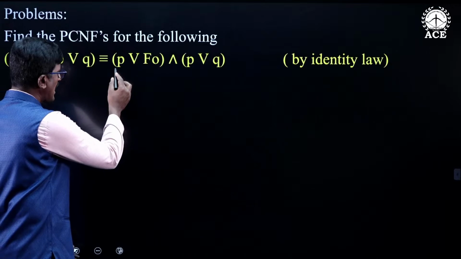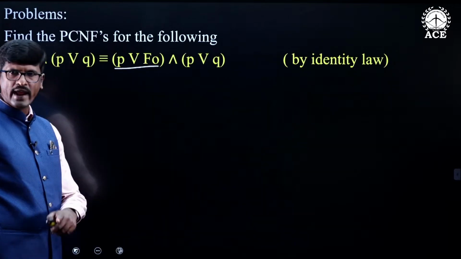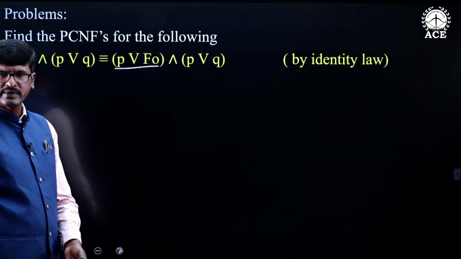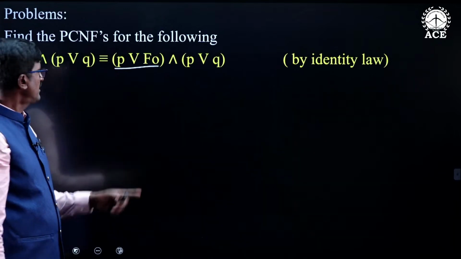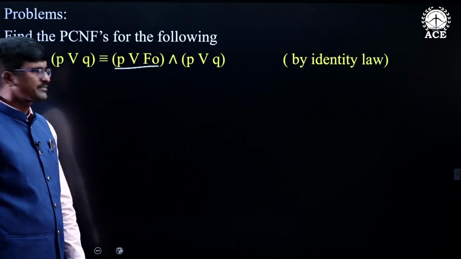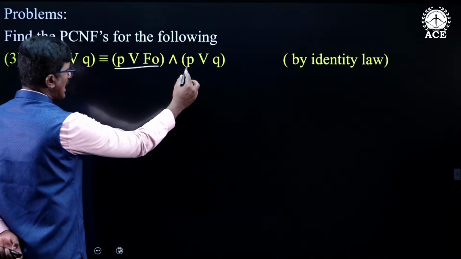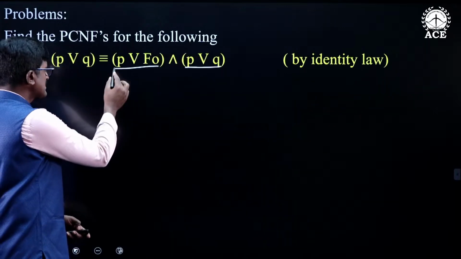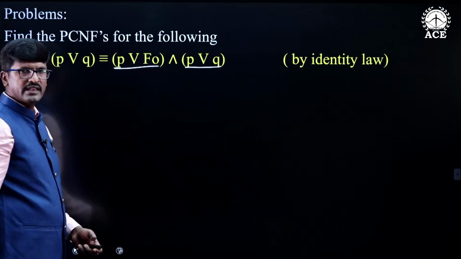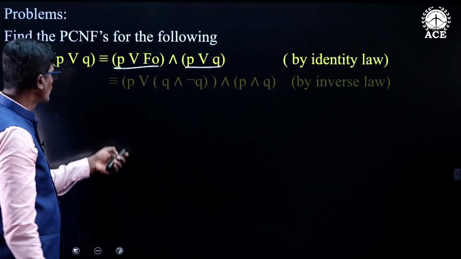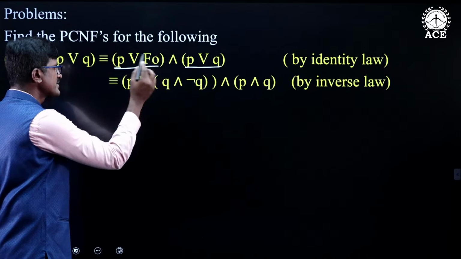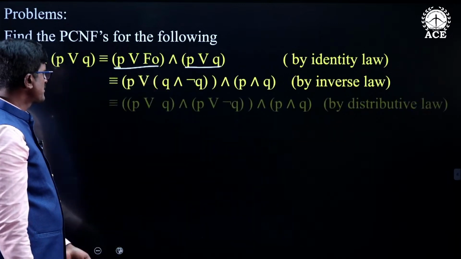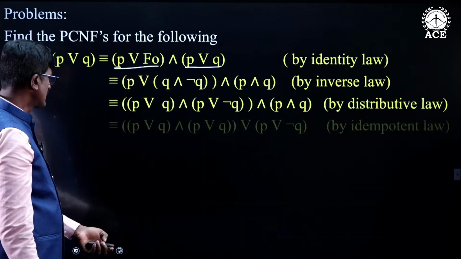Here I am applying the identity law. So, there are two identity laws. One is P and T naught is P, another one is P or F naught is P. So, P or F naught, I am leaving this as it is. Next, already P is present here, I am taking F naught in terms of Q, then it is Q and negation P. Apply the distributive law, then you will be getting this.